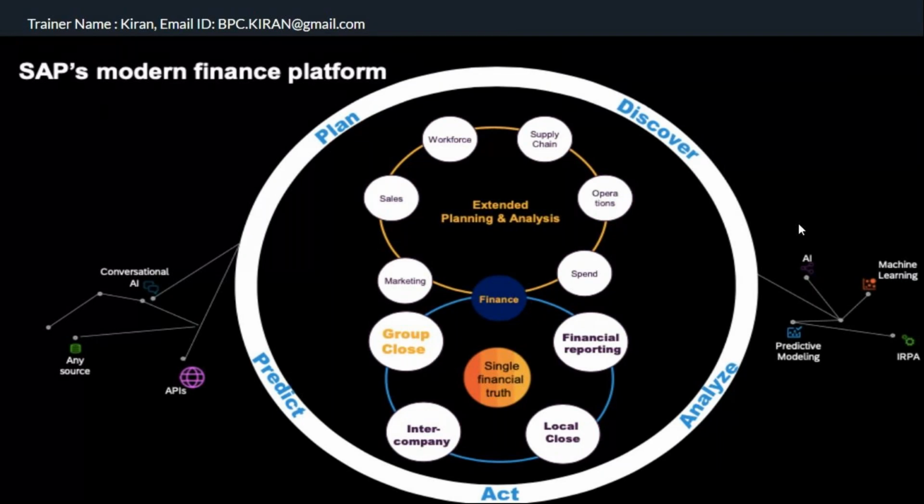Earlier, the record to report process was basically posting the expenses, income, assets, liabilities, transactions in the universal journal table. Later, after posting period end, we used to prepare the P&L statement and financial statement for a particular legal entity. That's the financial reporting, and they talk about local close when you close those books at legal entity level. Later, in 2019, SAP added intercompany matching and the relevant application to the record to report process. Now intercompany matching and reconciliation is part of operational finance reporting, plus group reporting also.